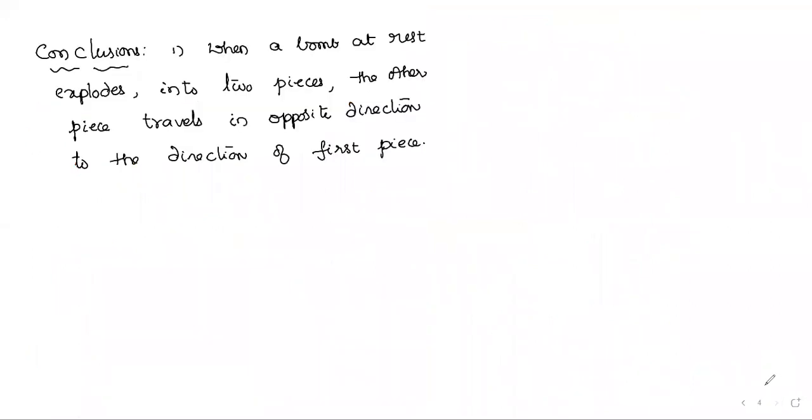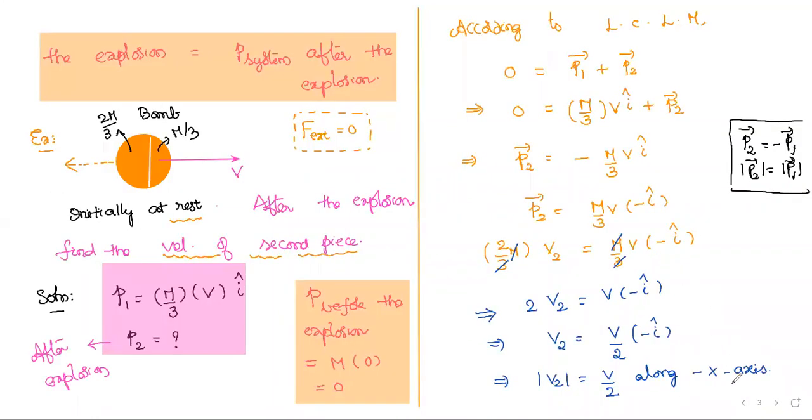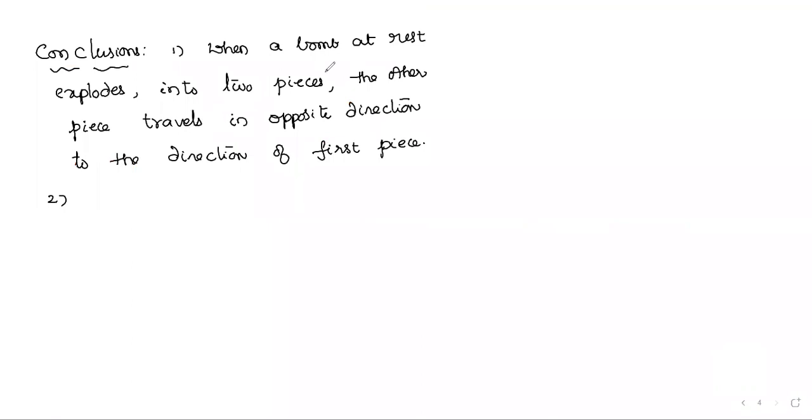That's why, if we go deep into the questions, every time we don't write like this on the previous page; directly we write: what are the conditions? Bomb is at rest. Next, it is exploded into two pieces. As simple as this problem is, the magnitude of the linear momentum of the first one, m1 v1, you can directly equate to m2 v2. That's it. Simple, you will get the answer.